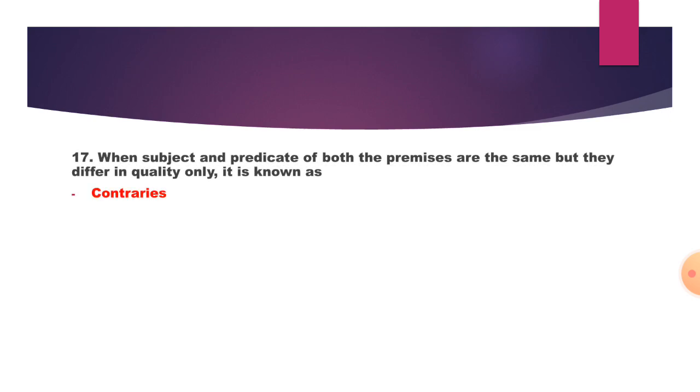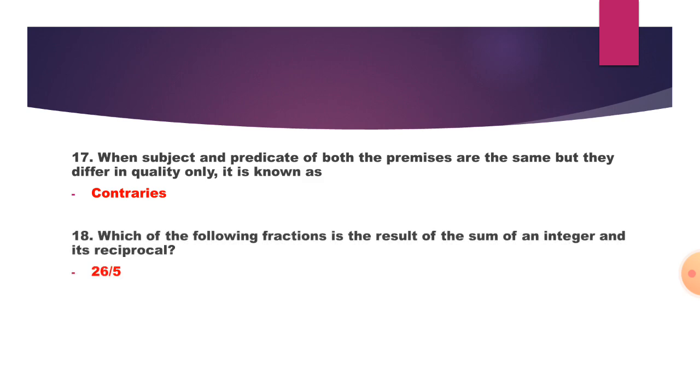Next question, 17. When subject and predicate of both the premises are the same but they differ in quality only, it is known as contrariety. 18. Which of the following fractions is the result of the sum of an integer and its reciprocal? It is 26/5.